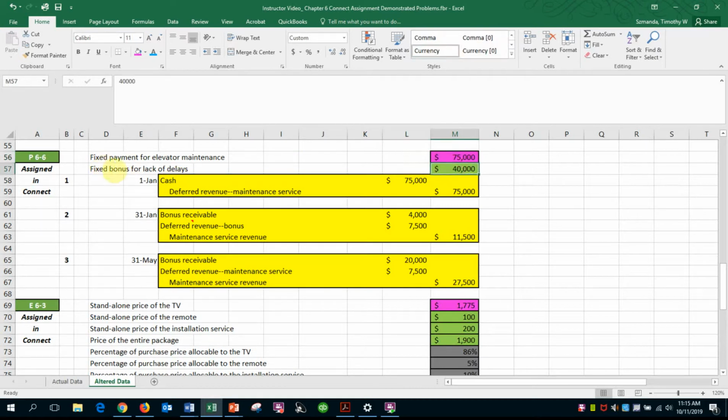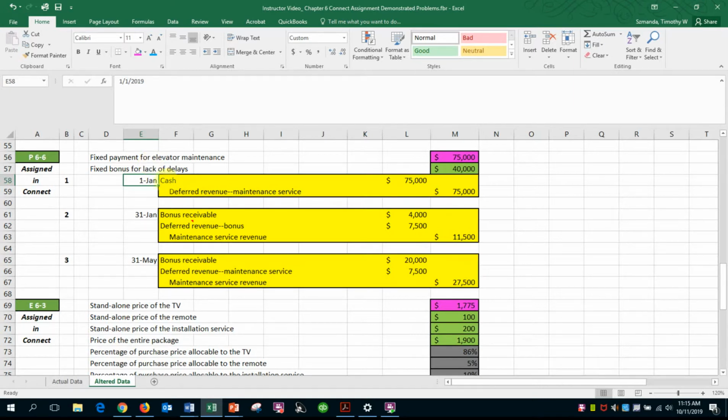And then there's a potential for a fixed bonus if there are no delays in the contract. So we have three different sets of assumptions and scenarios here that, while the scenarios relate, the assumptions are changed. So in the first assumption, the date is January 1st, the elevator service company, in this case it's Superrise Incorporated, believes that they will not be able to execute the contract without delays, so they will not qualify for the bonus. And if they believe, given the limited access to the elevator system, that they will not be able to earn the bonus, then they just ignore it.